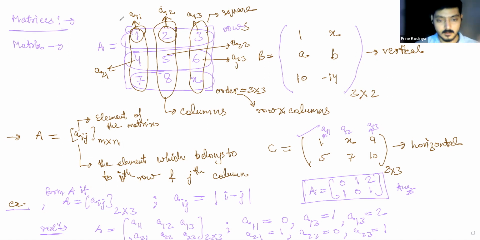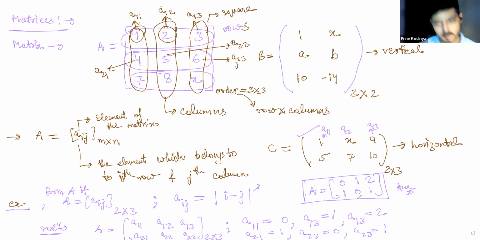Now how? First we have written this, then we are given aij equals mod of i minus j. What does mod do? You know what mod does, right? Mod makes anything positive. Now we have to calculate aij equals mod of i minus j. If I'm calculating a11, this first element, a11 will be 1 minus 1, which is 0. a12 will be mod of 1 minus 2. 1 minus 2 is minus 1, and mod of minus 1 is 1. Did you get this? Correct?